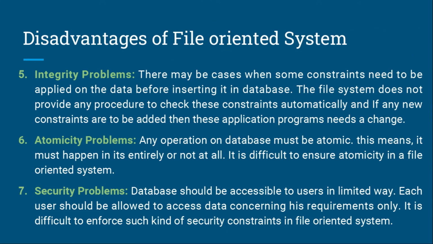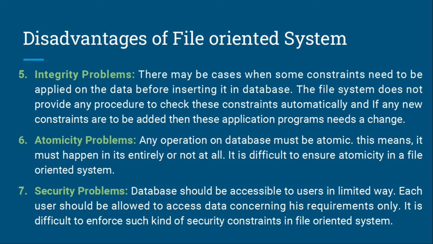Integrity problems. There may be cases when some constraints need to be applied on the data before inserting into the database. The file system doesn't provide any procedure to check these constraints automatically, and if any new constraints are to be added, then the application programs need a change.